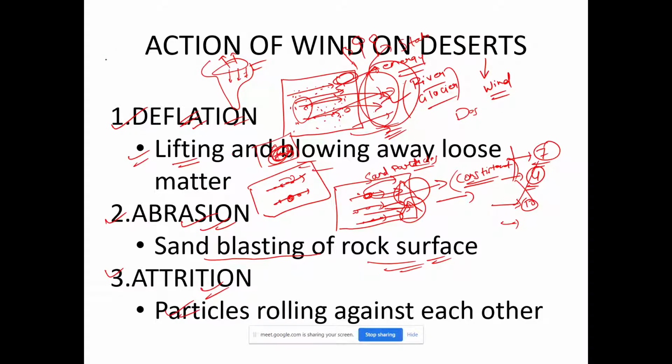So these are the three processes: D, A, A. Right. So in any question of desert landform, you have to use these three keywords. Deflation is nothing but lifting and blowing away of the loose matter, right?